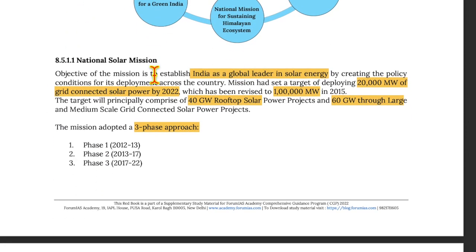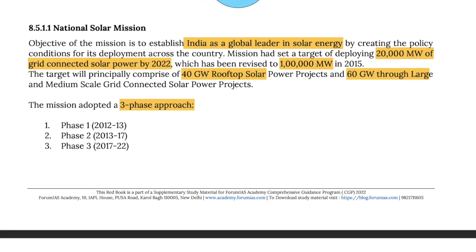Now, moving on to National Solar Mission. The objective of the mission is to establish India as a global leader in solar energy by creating policy conditions for its deployment across the country. Now, the mission has the target set for deploying 20,000 megawatts of grid-connected solar power by 2022, which has been revised to 1 lakh megawatts in 2015.